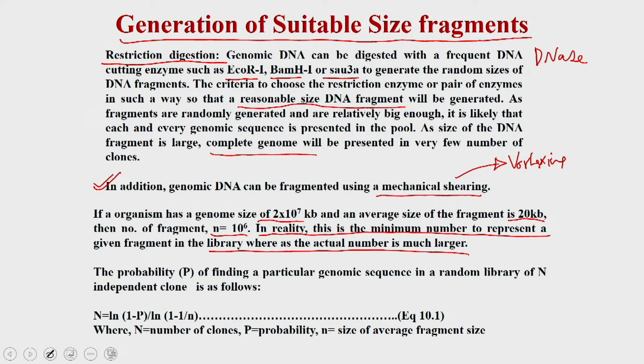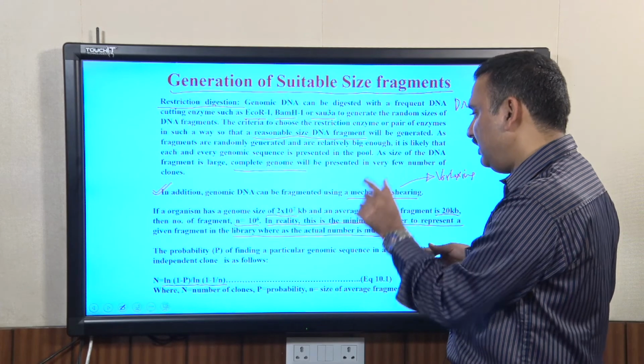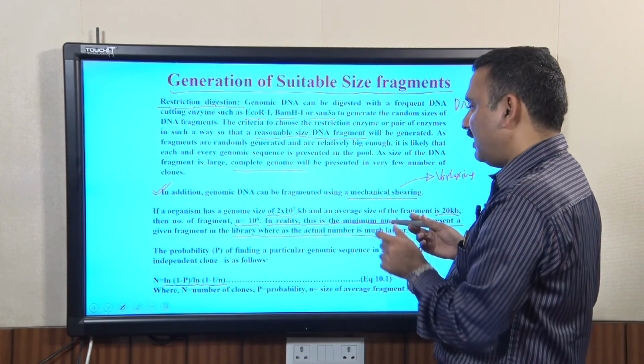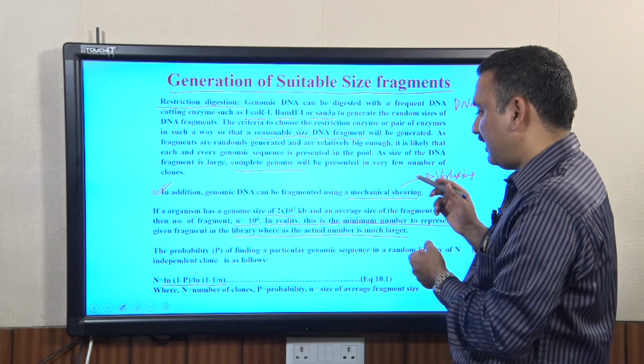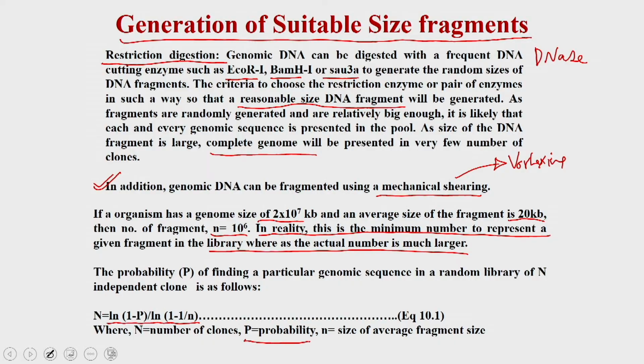Now, if you want to calculate the probability that you will find your gene or your fragment in an individual independent clone, you can use this particular formula, which says that the number of clones needed is N = ln(1 − P) divided by ln(1 − f), where P is the probability that you will have an independent clone containing your gene fragment, and f is the fraction of the genome represented by the average fragment used to generate the genomic library.